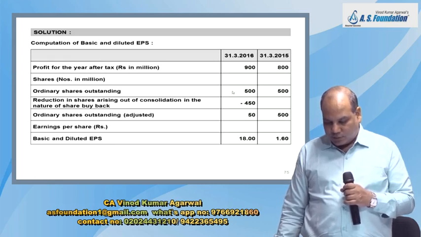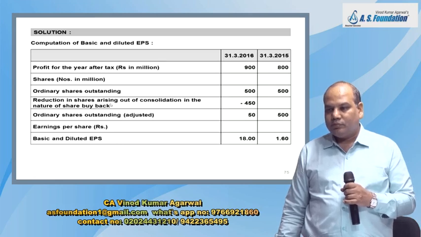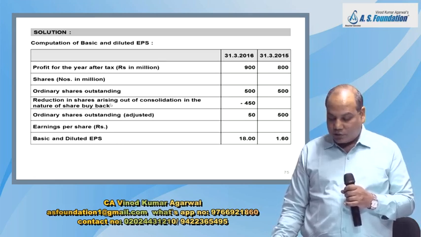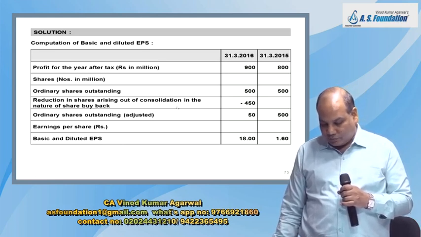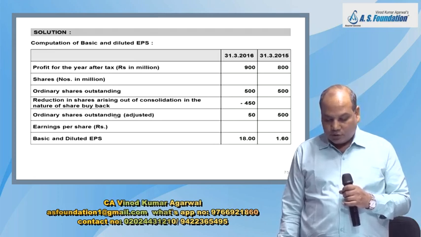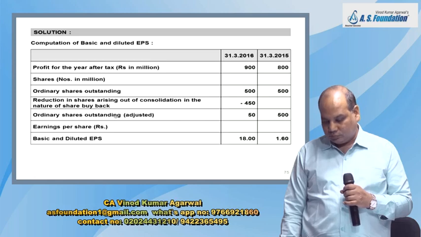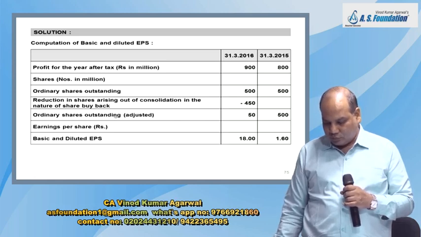Then write down share numbers in million. Ordinary shares outstanding. First you write down 500, less reduction in shares. See the wording: less reduction in share arising out of consolidation in the nature of share buyback, 450.